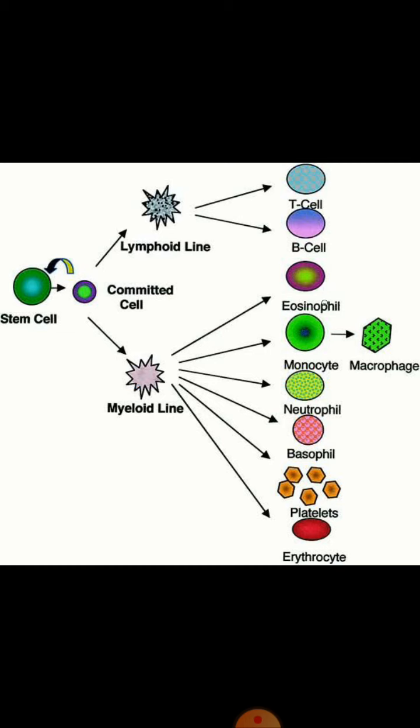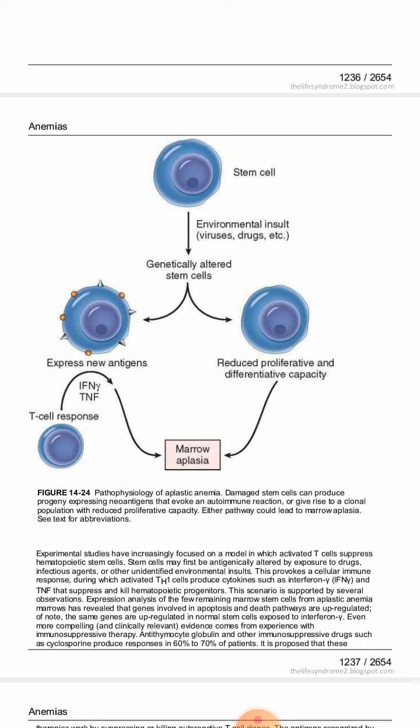Now what is the pathogenesis of this aplastic anemia? This is a myeloid stem cell. This myeloid stem cell can be destroyed by a variety of environmental insults. For example, there may be some viruses or some drugs or some ultraviolet radiation which can cause damage to this myeloid stem cell. When there is damage to the myeloid stem cell, this damage can take place in two ways. Number one, there is a decrease in the proliferative capacity of this myeloid stem cell, as a result of which there is a decrease in the number of cells formed from it. So there is bone marrow hypoplasia or bone marrow aplasia.